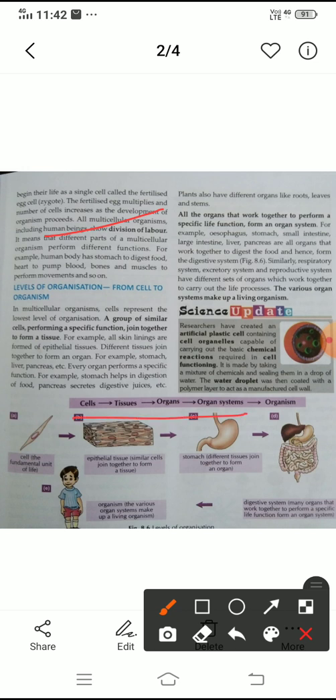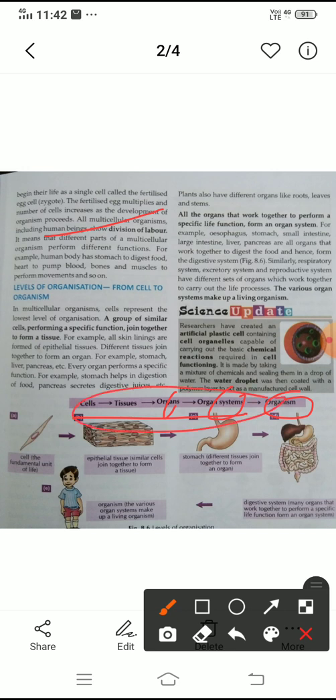A group of cells makes a tissue, a group of tissues makes an organ, a group of organs makes an organ system, and many organ systems make an organism. A single human being is an organism, and many organisms exist on earth, even trees, plants, and insects.